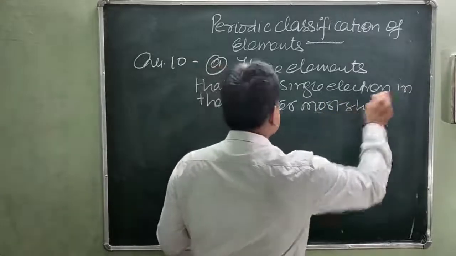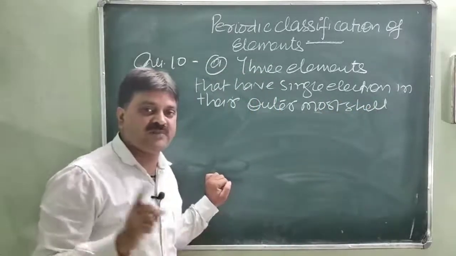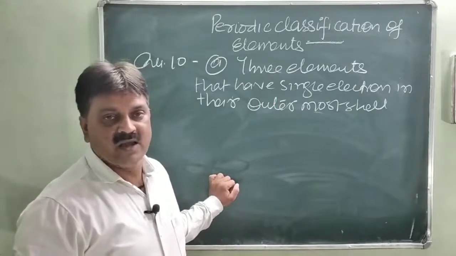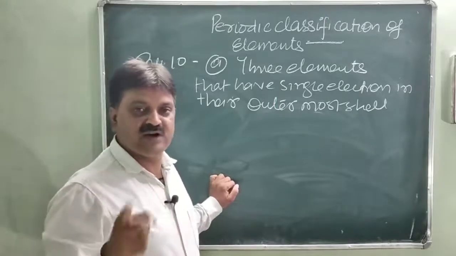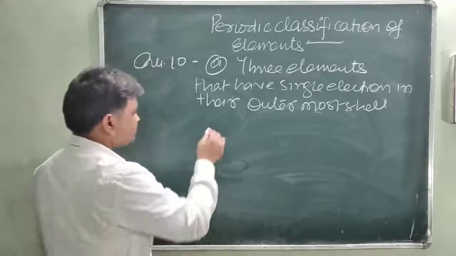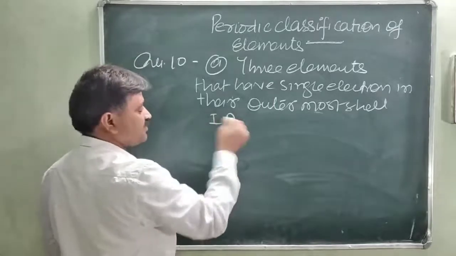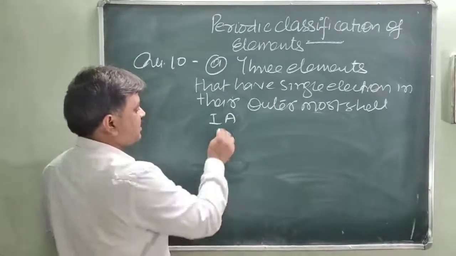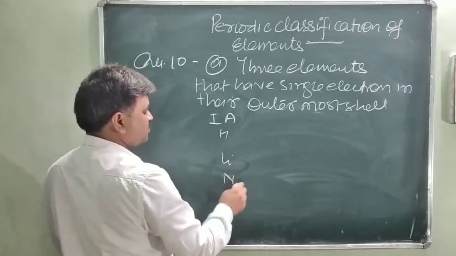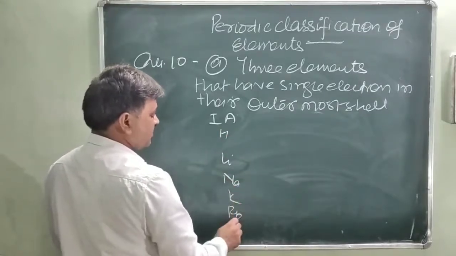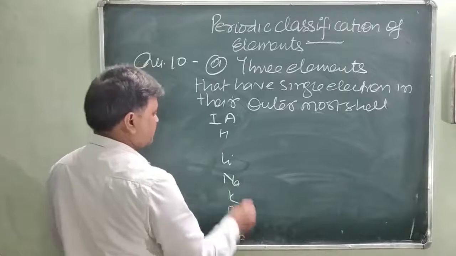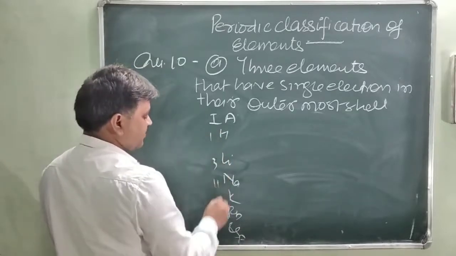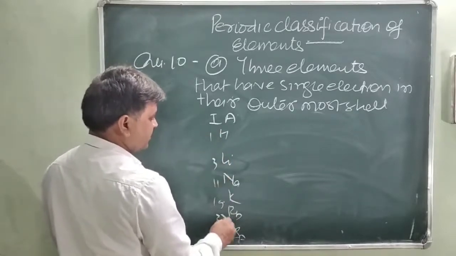So you know that the first group of elements, the alkali metals, have 1 electron in their outermost shells. The first group in the periodic table is hydrogen, lithium, sodium, potassium, rubidium, cesium and francium, with atomic numbers 1, 3, 11, 19, 37 and so on.